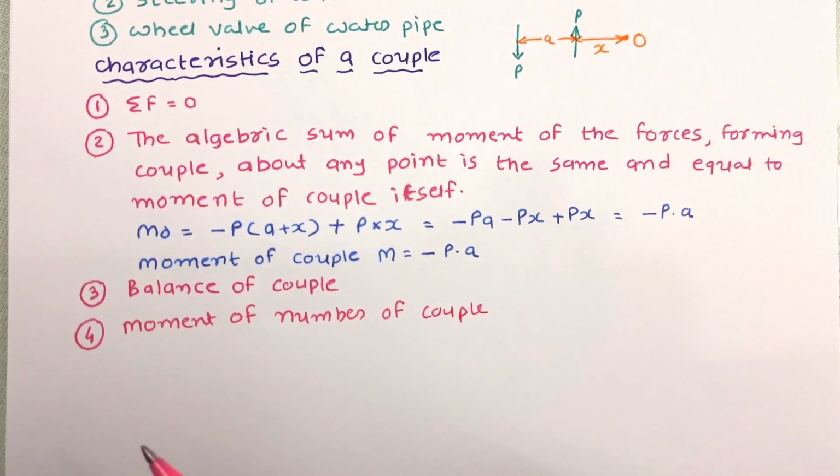The next characteristic is about the moment of a number of couples. If a number of coplanar couples are acting on a body, then they can be reduced to a single couple whose magnitude will be equal to the algebraic sum of moments of all the couples. So in any system, suppose three couples are acting, we can convert these three couples into a single couple, and the magnitude of this single couple will be equal to the algebraic sum of moments of all these couples.